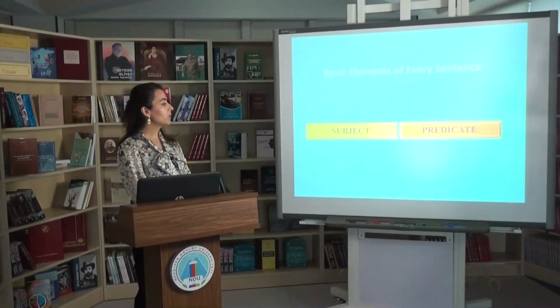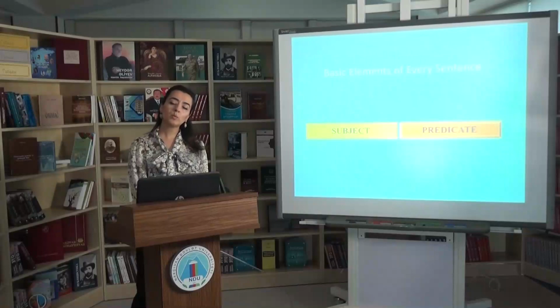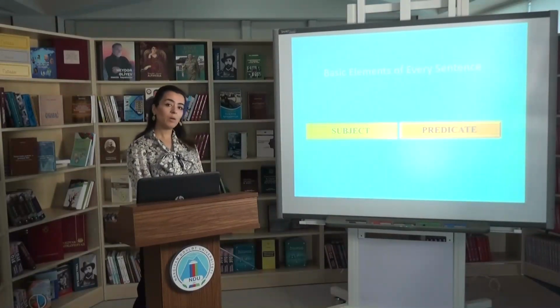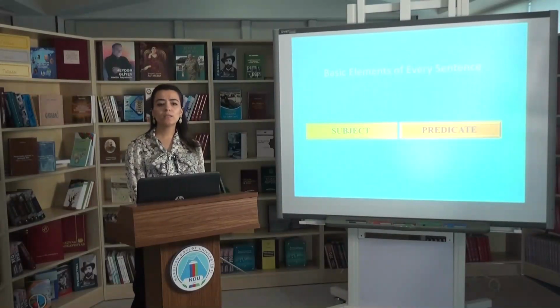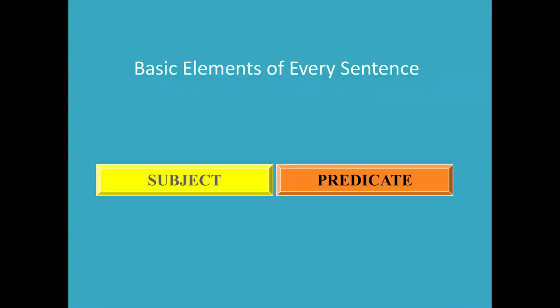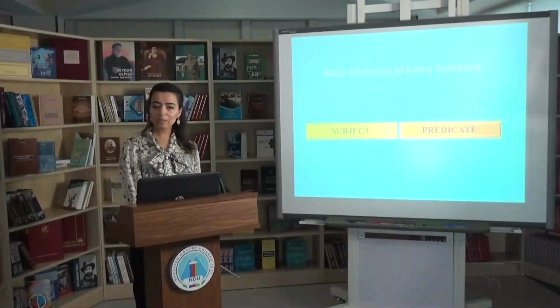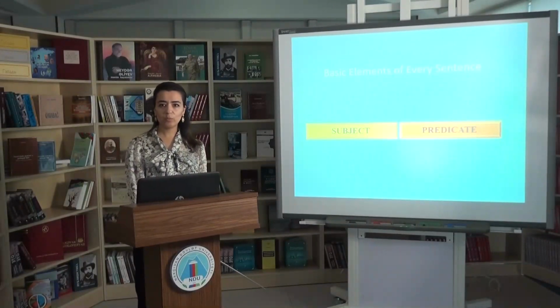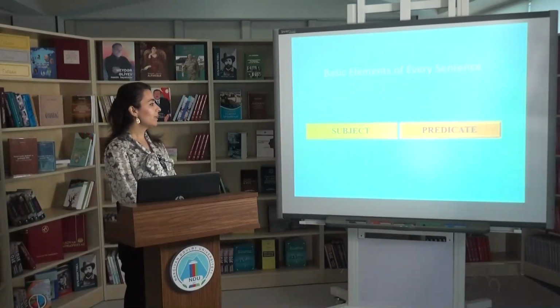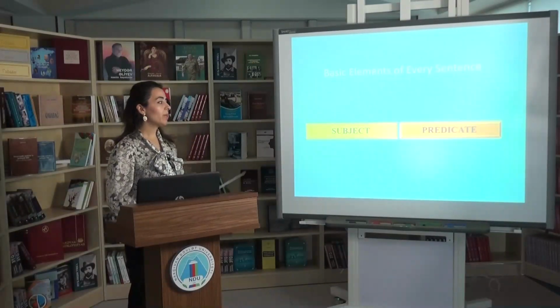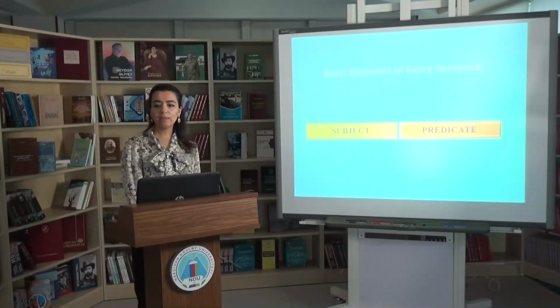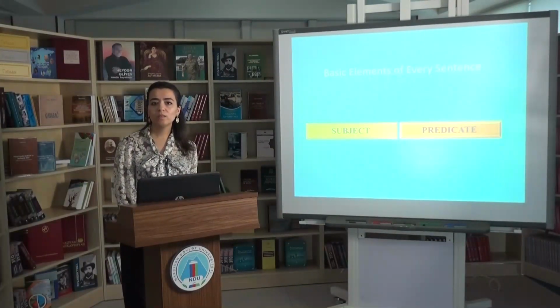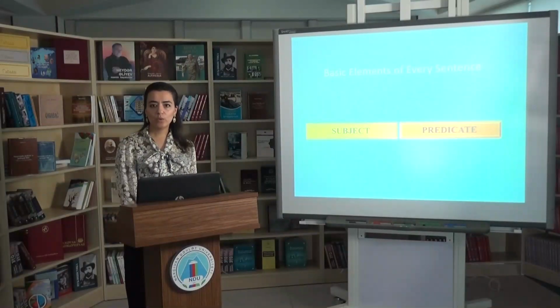So here the first one is subject, as I said, and the next one is predicate. These are the principal parts of a sentence. As you know, the parts of sentences are classified into two main groups: the first is principal parts, the second is secondary parts. Subject and predicate are considered to be principal parts of a sentence, and the secondary parts of sentences are object, attribute, and adverbial modifiers.